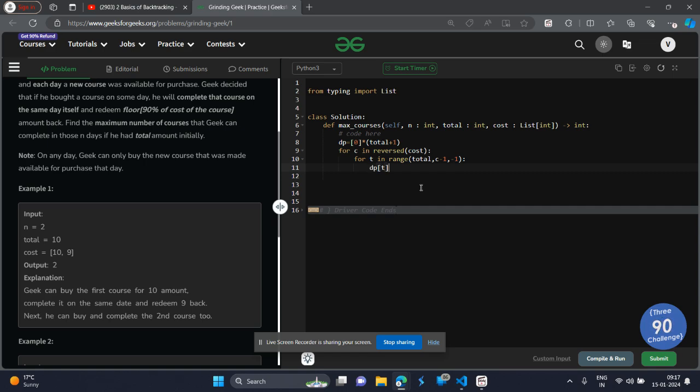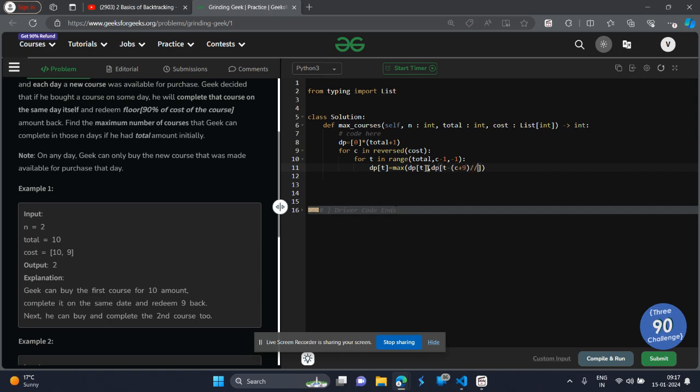Now this DP will hold the maximum of two values. Either this T, which means I will be able to buy this particular course on this day, or T minus C plus 9.